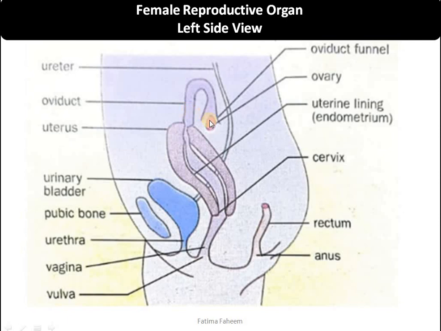The female gamete is produced by the ovary, which will travel through this duct, which is called the oviduct or fallopian tube. It is here that the sperm will fuse with the egg and will cause fertilization and formation of the zygote. Once the zygote is formed in the oviduct, it will start moving towards the uterus. All the other parts of the female reproductive system are being labeled. They are very easy to understand.